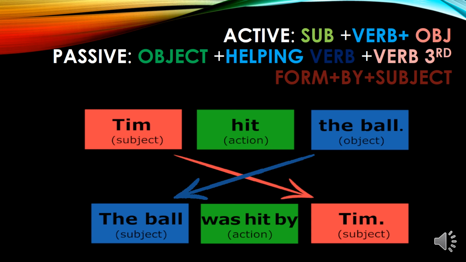For example, a sentence is Tim hit the ball. Here Tim is our subject and hit is the second form of the verb. It is our action, and the ball is the object. In the passive voice, the ball will be at the start, so the object of the active voice converts into the subject of the passive voice. Then we use was, because our subject is singular. Then we use the third form of the verb, hit, and then by, and then Tim. Tim is the object here, but in fact it is the subject of the active voice.